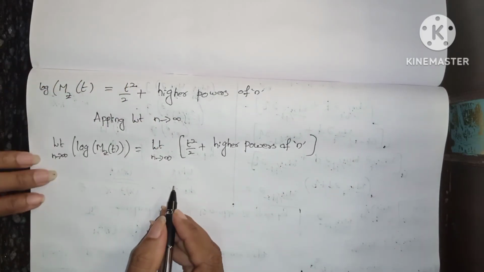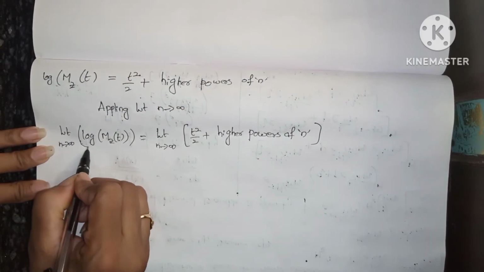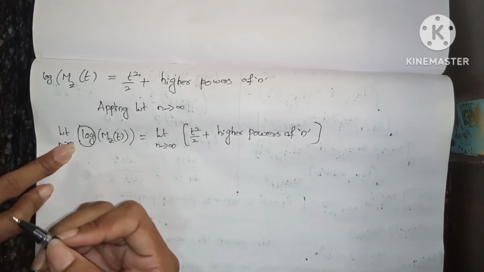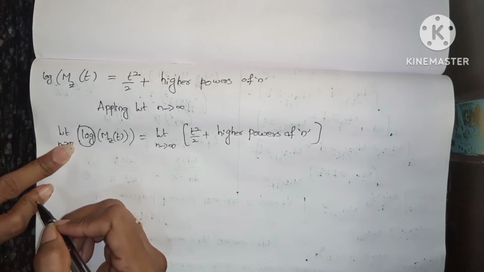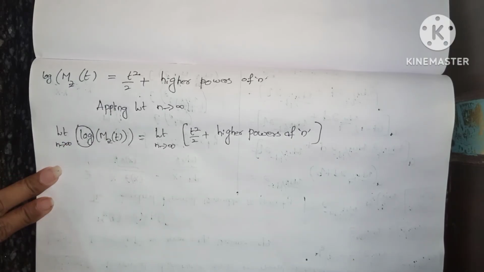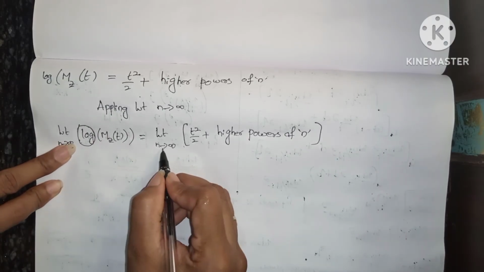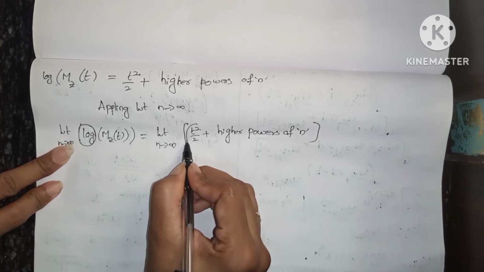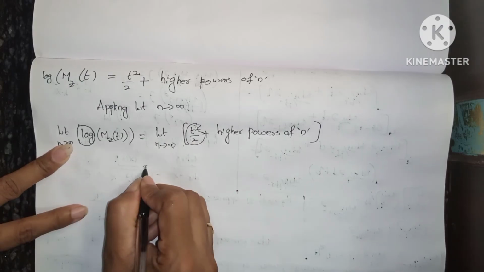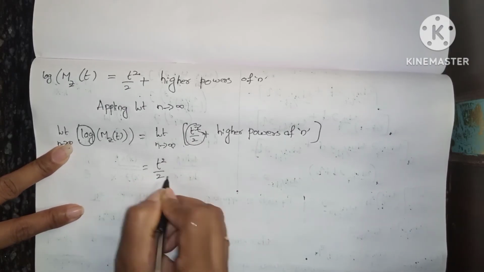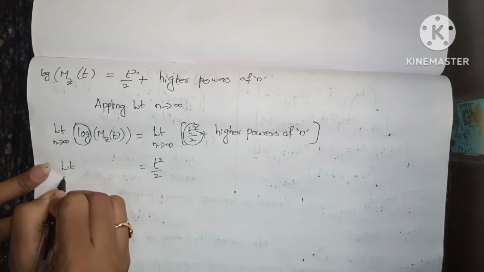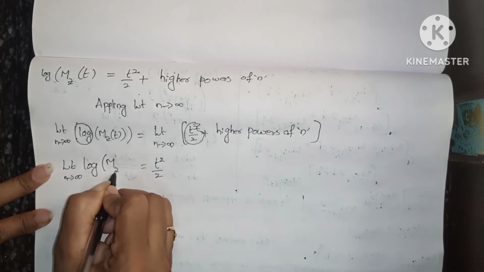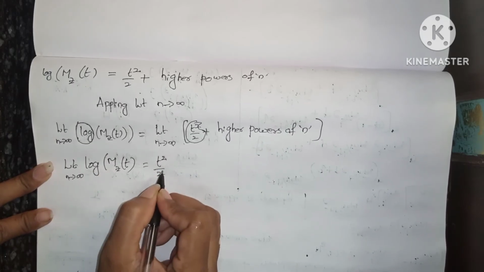Now, here we have to substitute n tends to infinity, but here we are not having any n term, so simply we can write this one as t square by 2. So limit n tends to infinity log mz of t equals this term t square by 2.